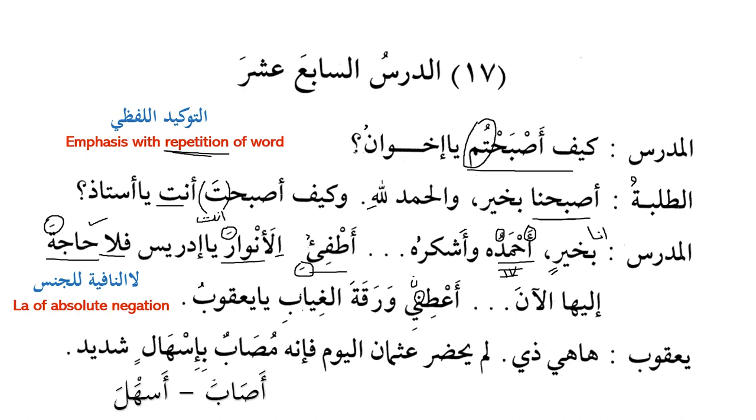You need to remember this. In the previous lesson we discussed it, that this is masdar on the pattern of fi'alun, ghiyab, okay? And why is it majroor? Because waraqata is basically mudaf and al-ghiyabi is mudaf ilayh. Yaqubu, ha hiya the, here it is.